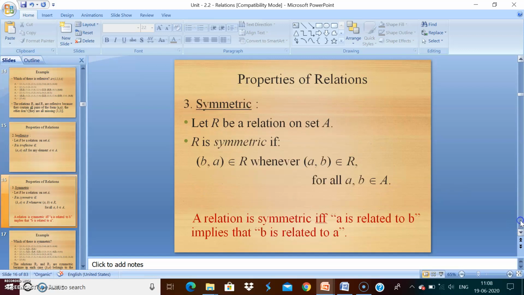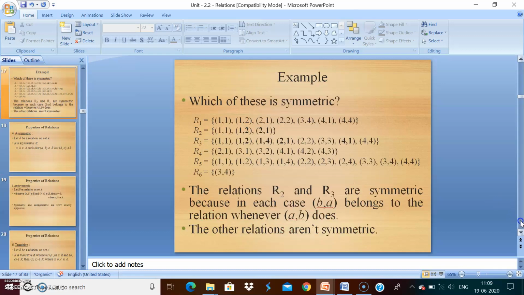Next one, symmetric. Symmetric means a relation capital R on a set capital A is said to be a symmetric binary relation when (b, a) belongs to R whenever (a, b) belongs to R. So (a, b) is available. Therefore, what is the image here? (b, a). So (a, b), (b, a), (c, a), (a, c), (d, a), (a, d) are available. Therefore, such a relation is called a symmetric binary relation.